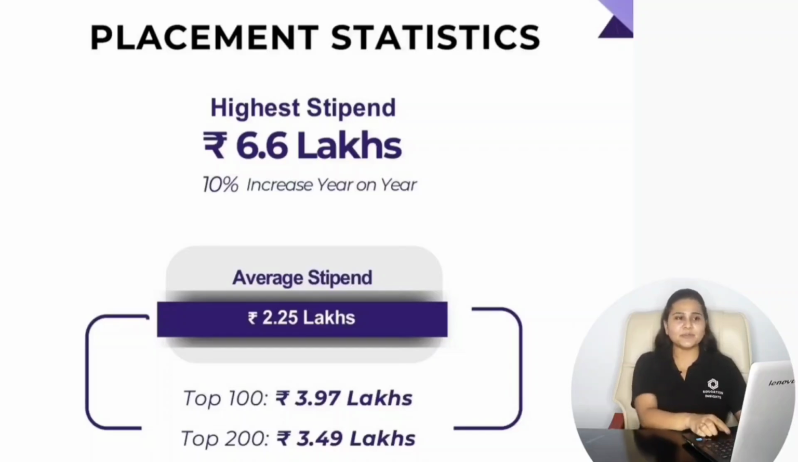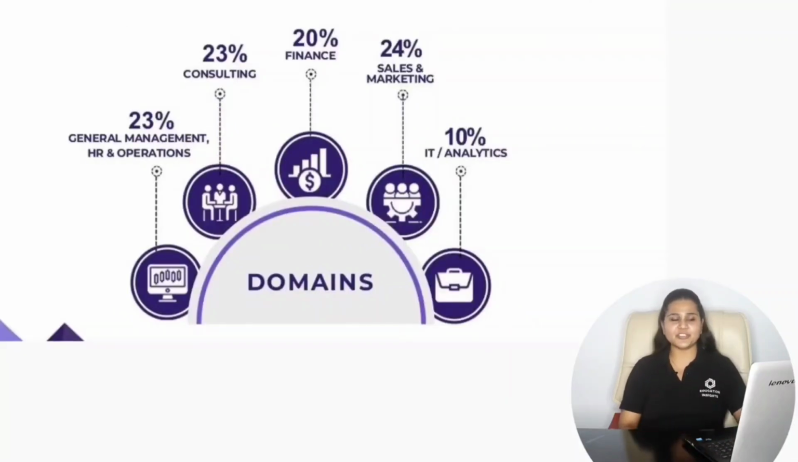Then if we consider the overall domain-wise placement distribution, 23% placements were from general management, HR and operations. 23% placements were from consulting, 20% placements were from the finance domain, 24% placements were from sales and marketing, and 10% placements were from IT and analytics. So this is the overall placement report for the batch of 2023-2025.